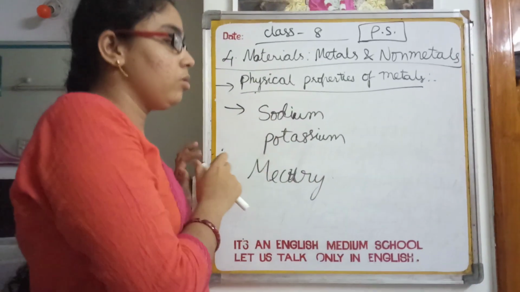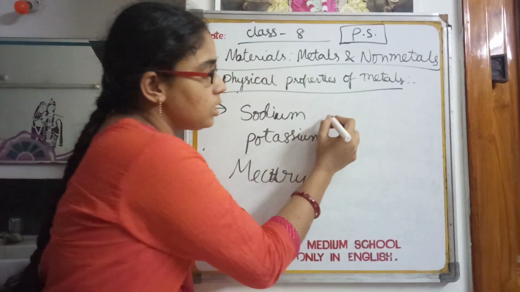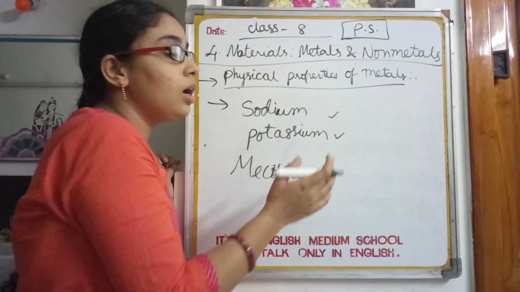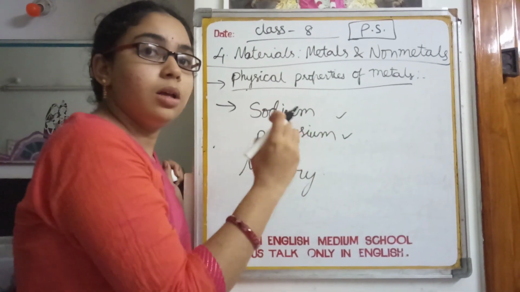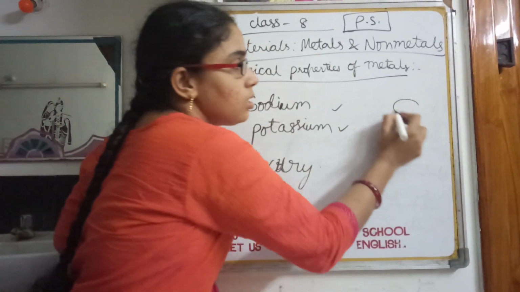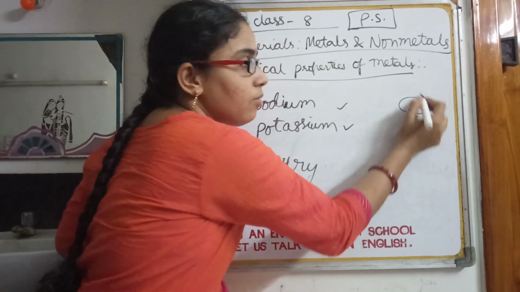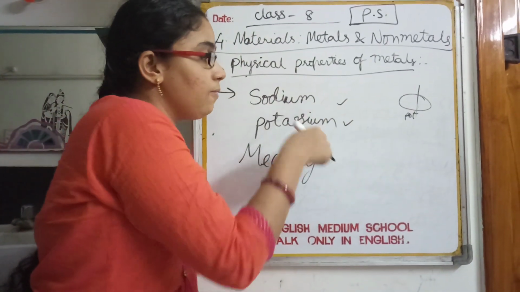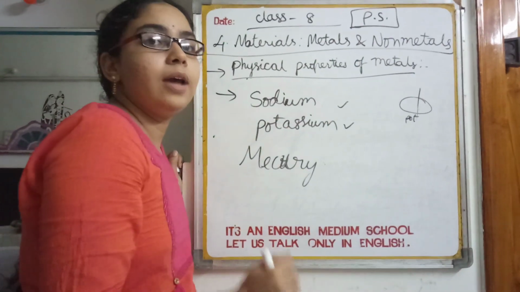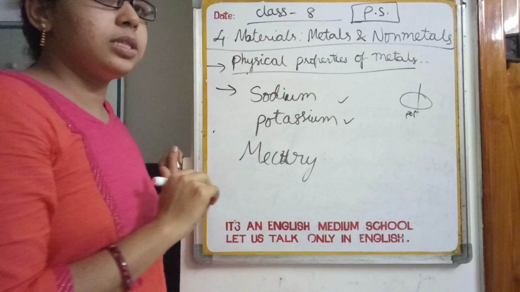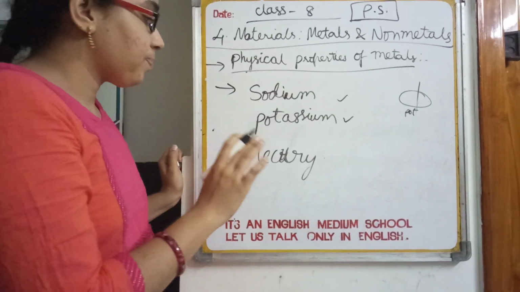Even though metals are hard, sodium and potassium are names of two metals which are soft. To express how soft: just as we cut a potato with a knife easily, in a similar way, these two, if they are available, we can cut them with a knife. That means those are so soft. Those are soft metals, we can easily cut them.